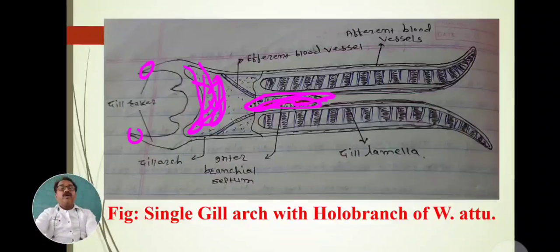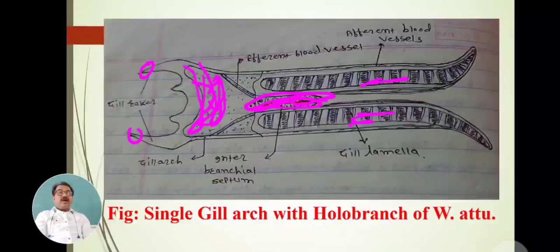These gill rakers are pointed, hard and curved. They act as a sieve-like structure because they do not permit hard substances to enter the branchial chamber or gill chamber. If these hard substances enter the gill chamber, they can damage the gill filaments. That's why the gill rakers act as a filter.